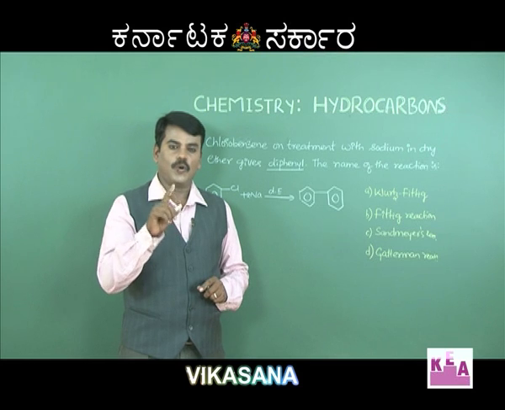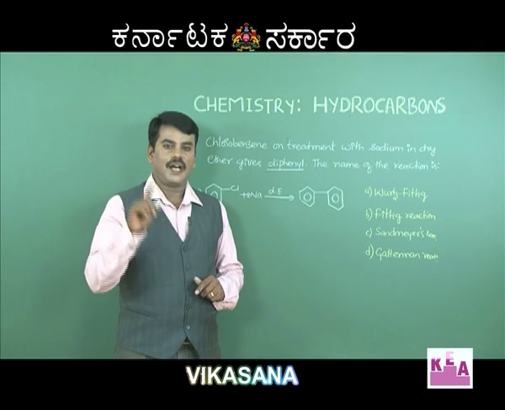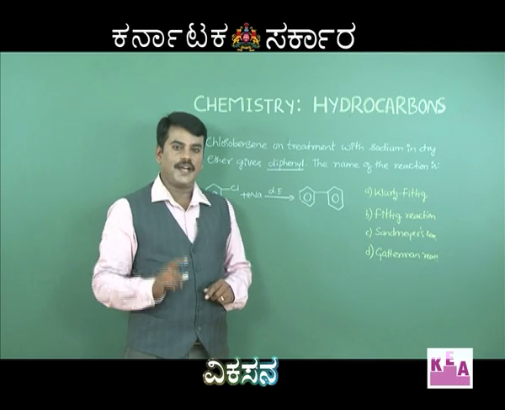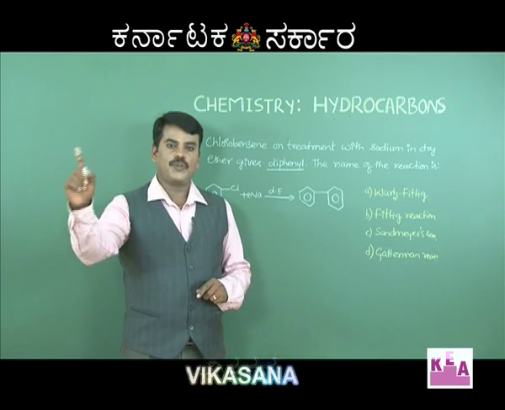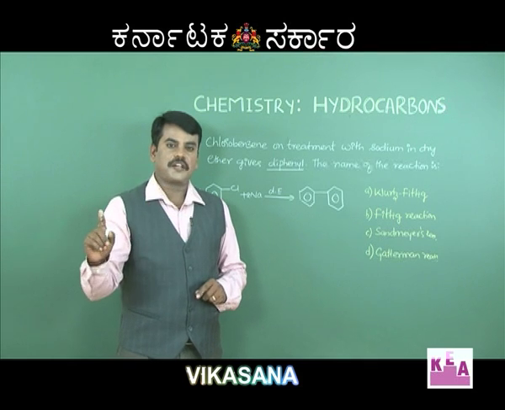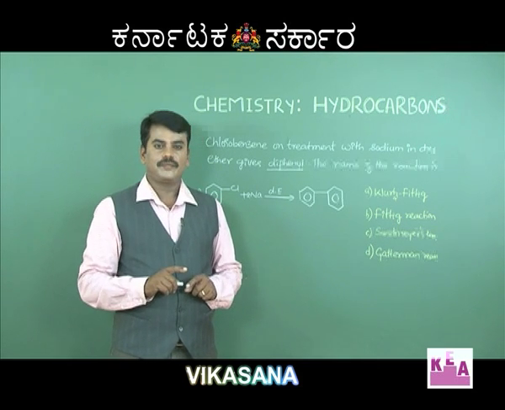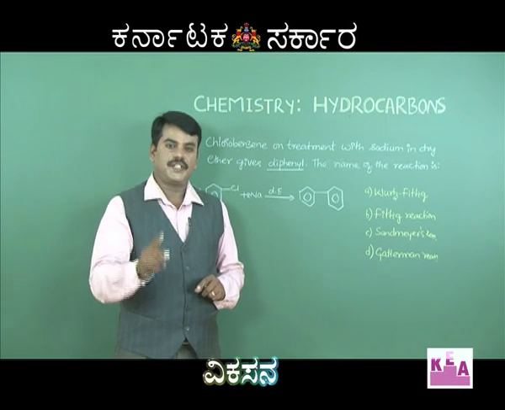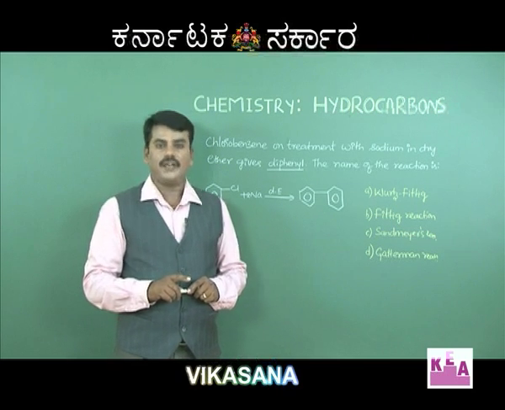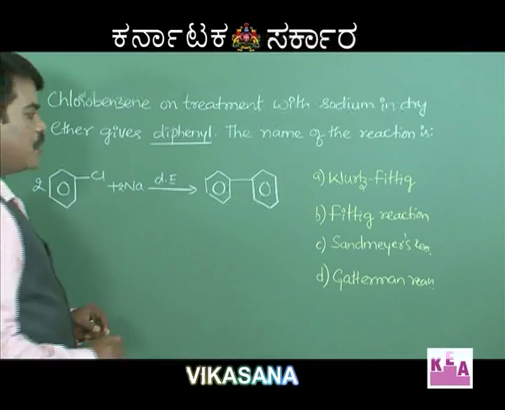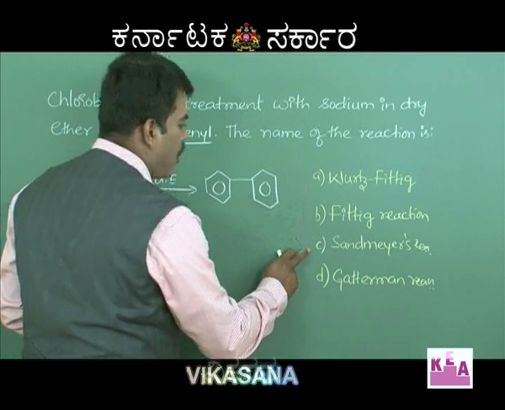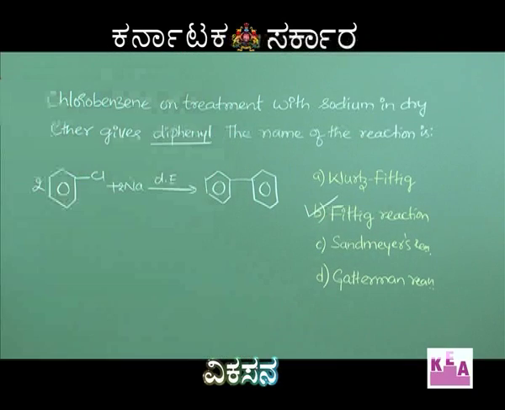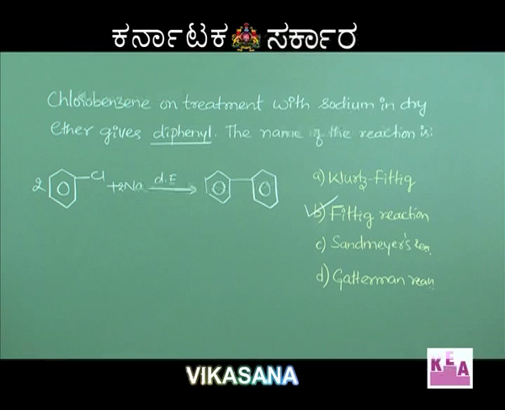Alkyl halide only is Wurtz, aryl halide only is Fittig, and a mixture of alkyl and aryl halide is Wurtz-Fittig reaction. Wurtz reaction gives you alkanes. Wurtz-Fittig reaction gives you alkyl benzene, whereas Fittig reaction gives you biphenyl or diphenyl. So the option cannot be Wurtz-Fittig, cannot be Sandmeyer's, cannot be Gattermann; the correct one should be Fittig reaction. Conversion of chlorobenzene to diphenyl is a Fittig reaction.